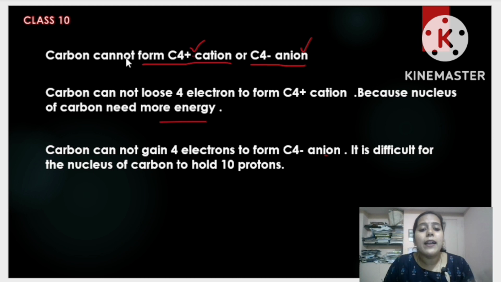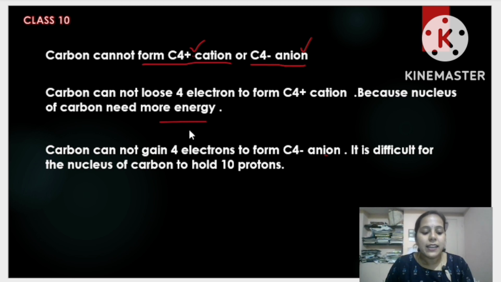So here, carbon cannot form C4 plus cation. It cannot form C4 plus cation. See, whenever it is a cation, remember that there is loss of electron. Loss of electron is cation, gaining of electron is always anion. Okay, when it loses, a plus charge comes, when it gains, a minus charge comes. Is it clear? So carbon cannot form C4 plus cation or C4 minus anion.